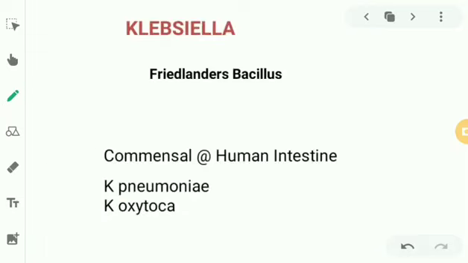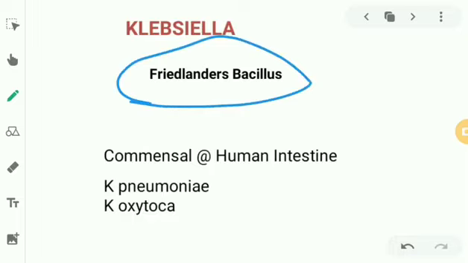So that was about Shigella, another important bacteria. Then we come to Klebsiella. Klebsiella pneumoniae is known as Friedlander's bacillus. It's a normal commensal in the human gut. We are going to study Klebsiella pneumoniae, but there is also Klebsiella oxytoca, and Klebsiella granulomatis, which we are not going to study here. So Klebsiella pneumoniae is the major one.